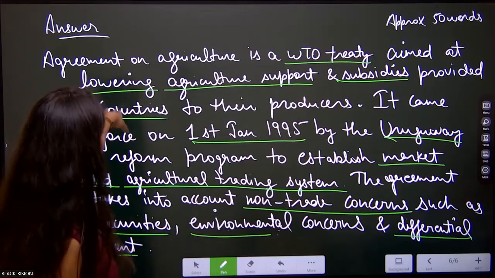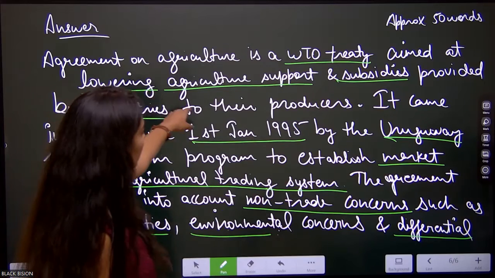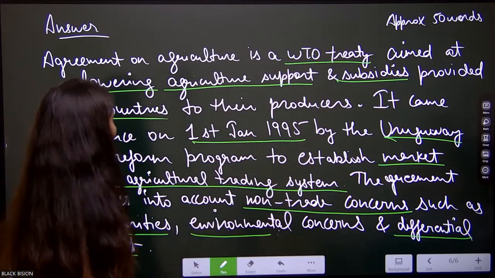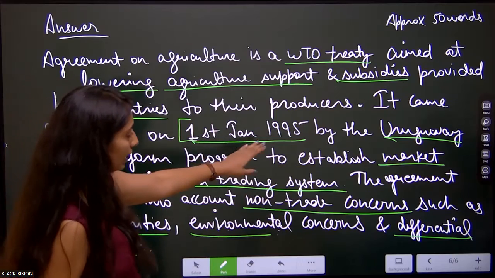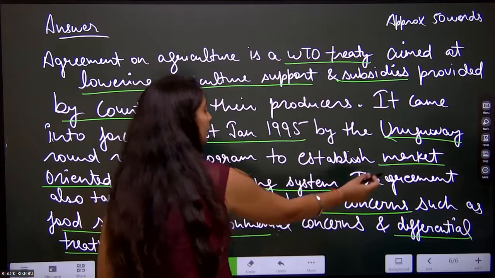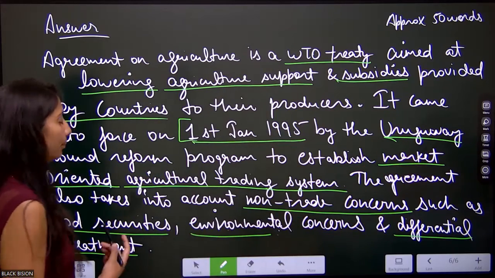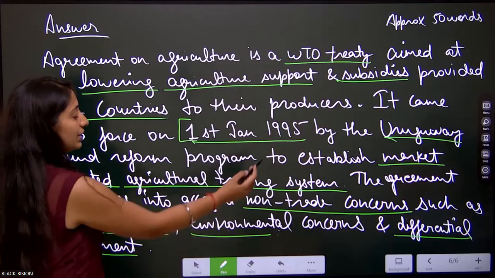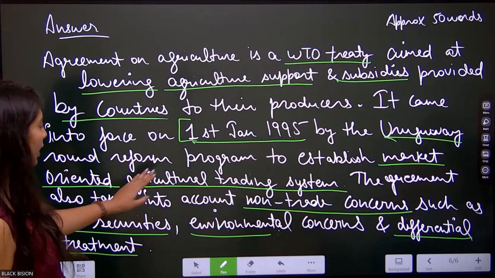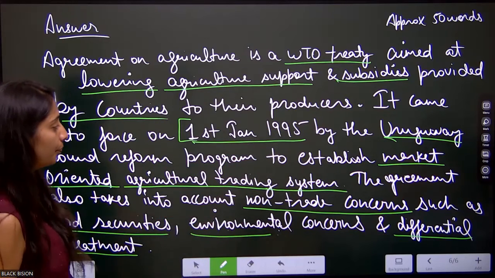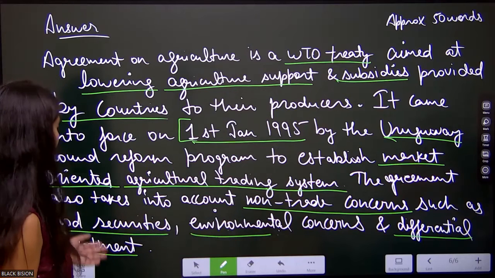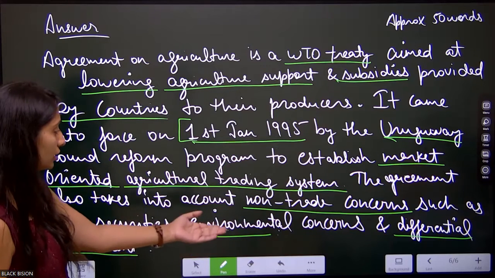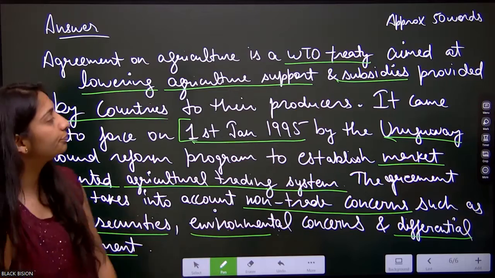It aims at lowering agriculture support and subsidies. It came into force on 1st Jan 1995, through the Uruguay Round reform program, to establish a market-oriented agriculture trading system. The agreement also takes into account non-trade concerns such as food security, environmental concerns, and differential treatment.